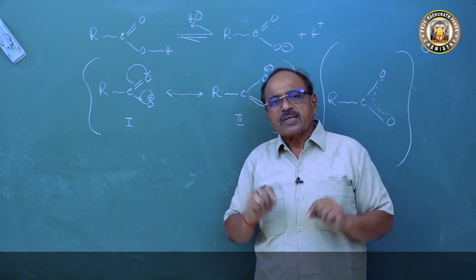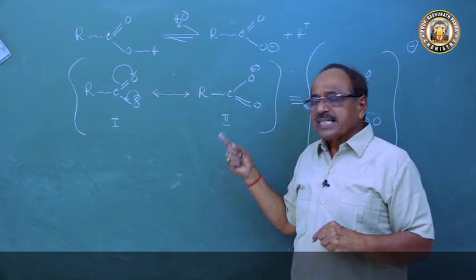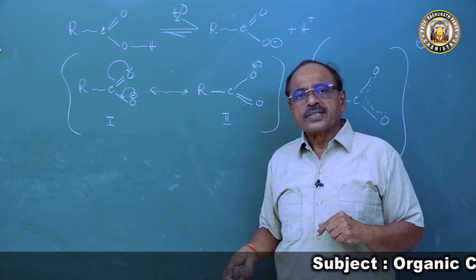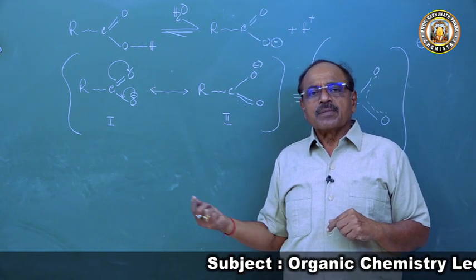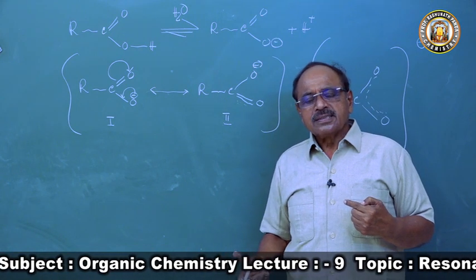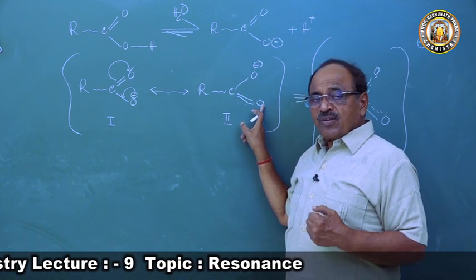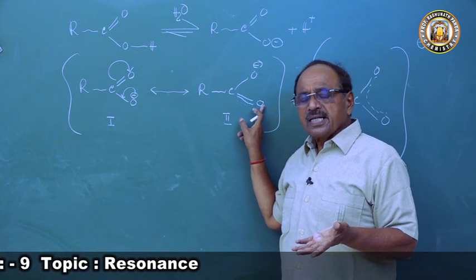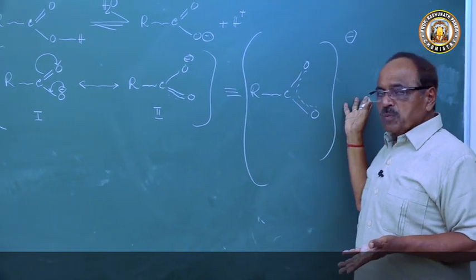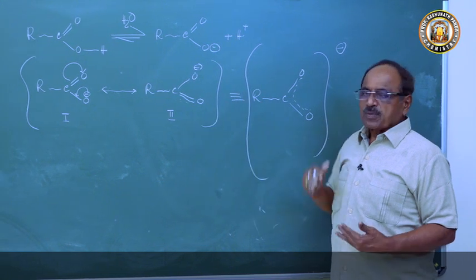So I want to tell this in a scientific manner: any factor which promotes the delocalization of the negative charge of the carboxylate ion will enhance the resonance, increase the stability of the carboxylate ion, and not promote back protonation, hence will increase the acid strength of the carboxylic acid.